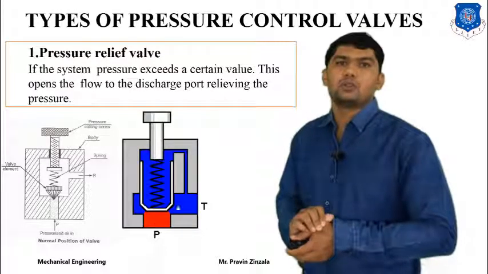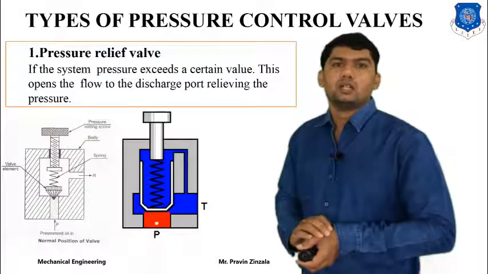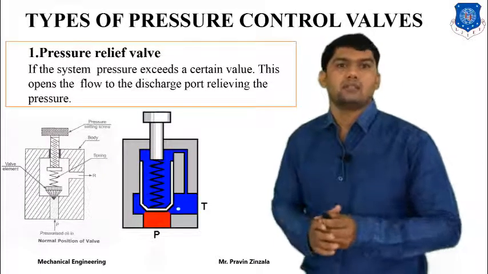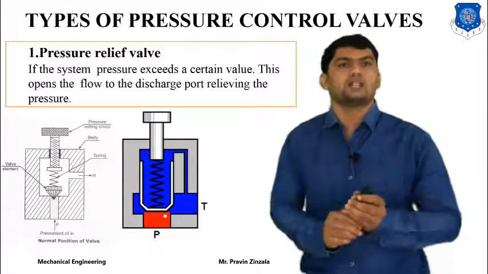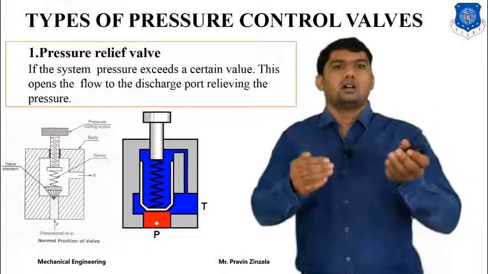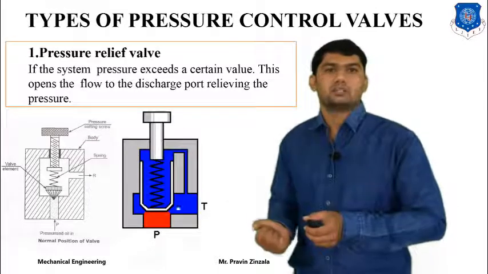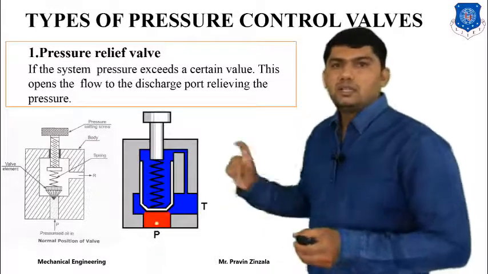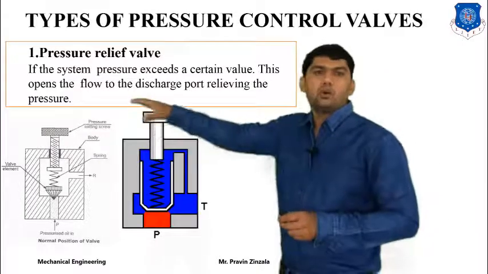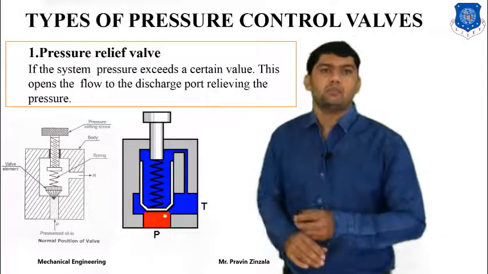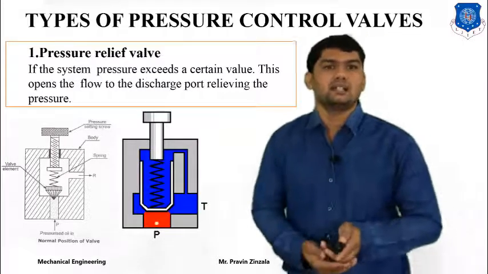It opens flow to the discharge port to relieve the pressure, and it is called a relief valve because it relieves the higher pressure down to our design pressure. If the pressure is reduced, it will automatically close and our pressure will be maintained.